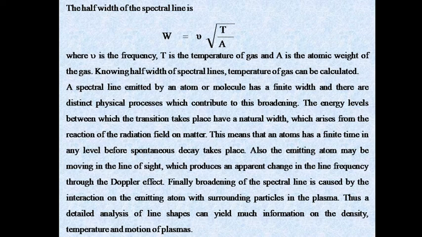Also, the emitting atom may be moving in the line of sight, which produces an apparent change in the line frequency through the Doppler effect. Finally, broadening of the spectral line is caused by the interaction of the emitting atom with surrounding particles in the plasma. Thus, a detailed analysis of line shape can yield much information on the density, temperature, and motions of the plasma.